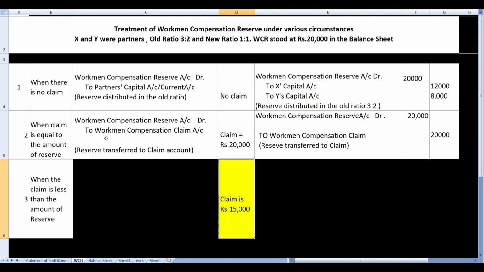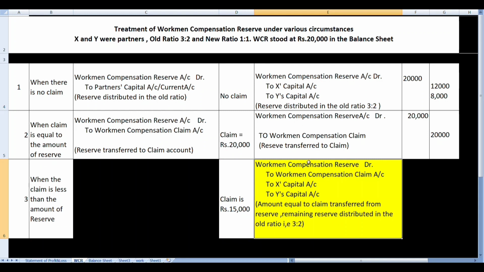So the journal entry will be like this. The workmen compensation reserve account will be debited with the whole amount of 20,000. Out of this 20,000, 15,000 is the amount of claim. As we have seen in the second condition, the amount of claim is transferred to workmen compensation claim. So here, out of 20,000, 15,000 will be transferred to workmen compensation claim, and the remaining 5,000 will be distributed to the partners in the old ratio as we did in the first case.